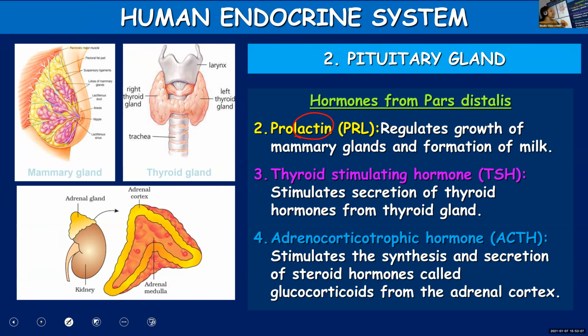The fourth one, adrenocorticotrophic hormone, abbreviated as ACTH. It will stimulate the synthesis and secretion of different steroid hormones. That group of steroid hormones, you call them glucocorticoids. And these glucocorticoids are released from the adrenal cortex in your kidney.